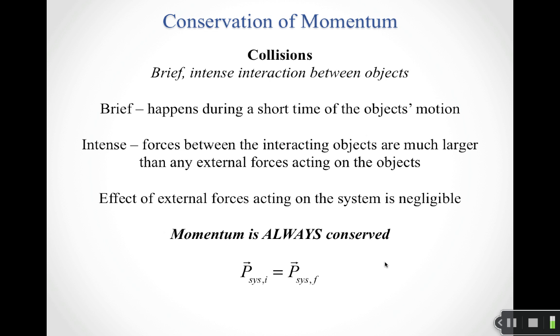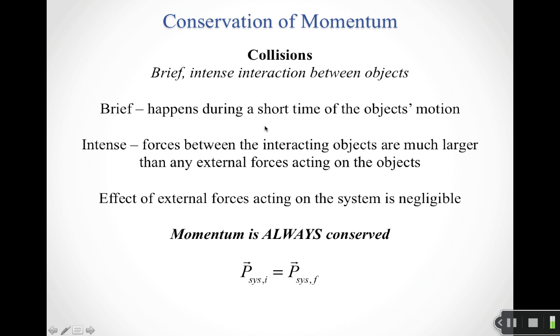So what does this mean? Or where are we going to use this is probably the better way. Obviously, anytime that the net external force is 0, momentum will be conserved. The most obvious situation in which we will use this is during collisions. So for a collision, what happens is you've got a brief, intense interaction between objects, and the objects that are interacting are all going to be considered part of the system.